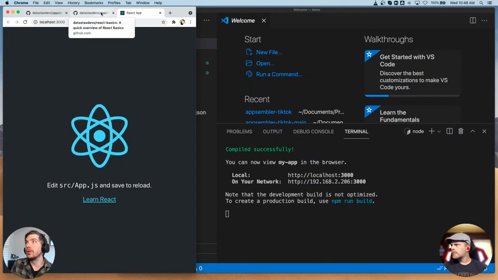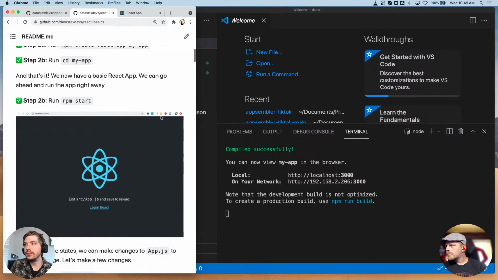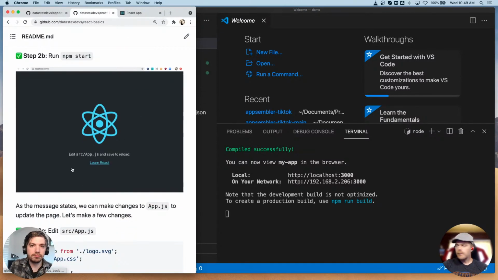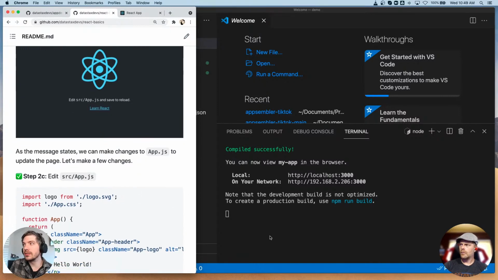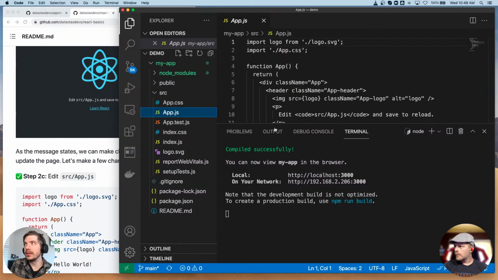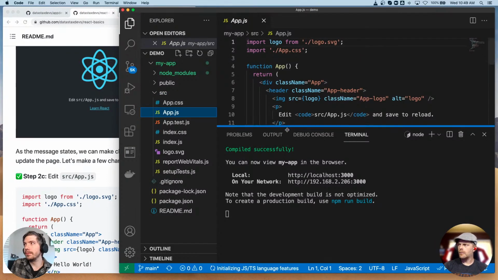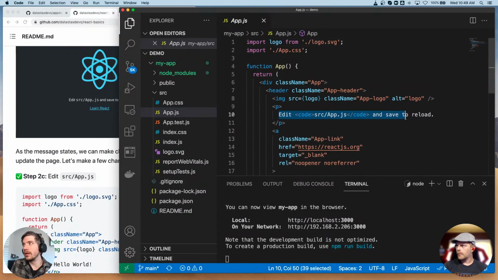Okay, so now we have our basic app up and running. And you can see this message, edit source/app.js and save to reload. So we can actually make changes. So if we go there, drop down source and go to our app.js. So this is the file, our main app file. And you can see the content here, right?